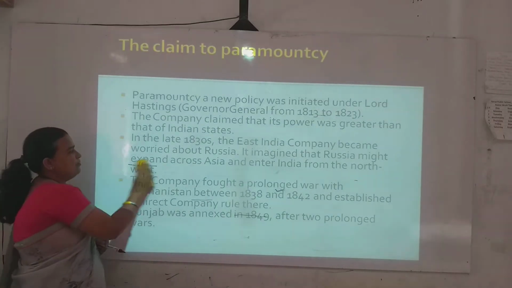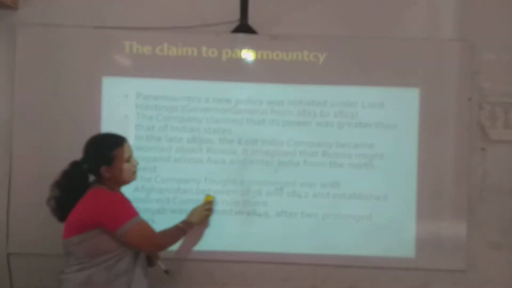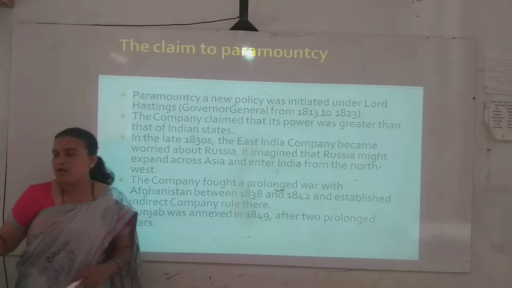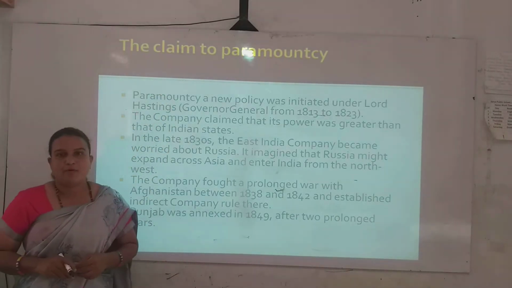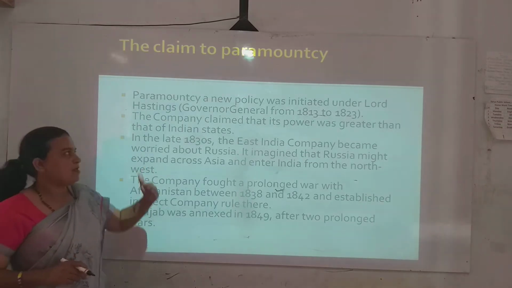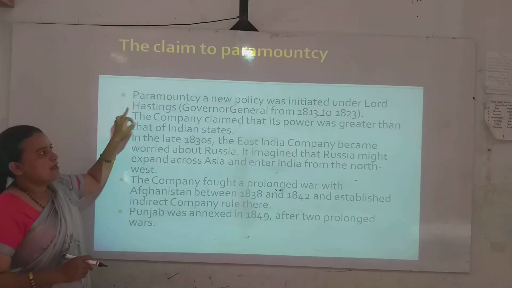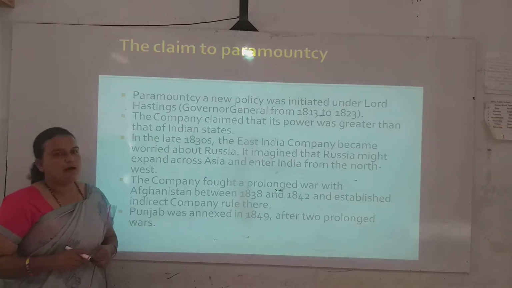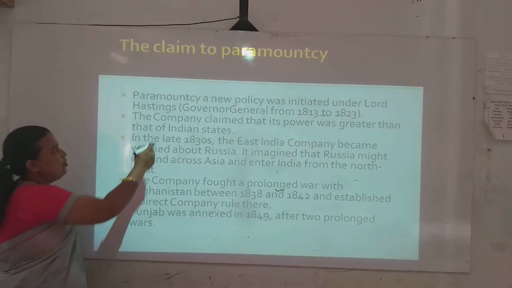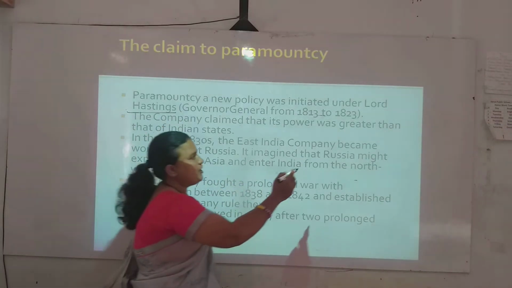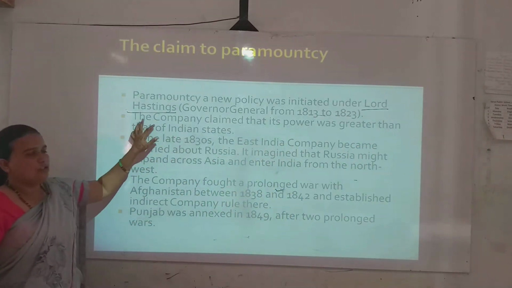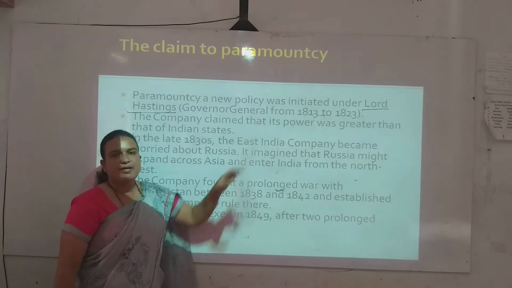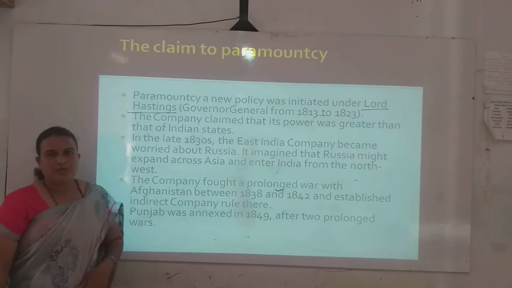The next policy or method the company adopted was the claim to paramountcy. Paramountcy means supreme. Paramountcy was a new policy initiated under Lord Hastings. Lord Hastings was a very important personality. He was the Governor General from 1813 to 1823.